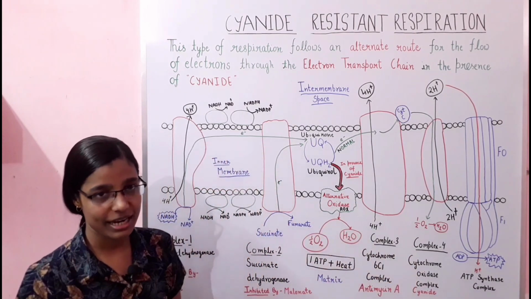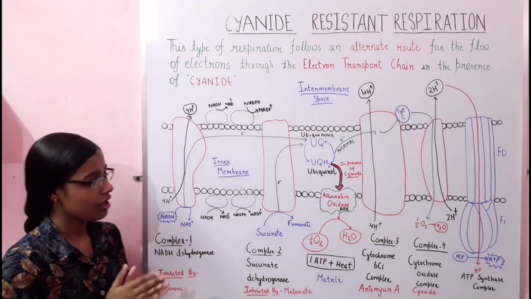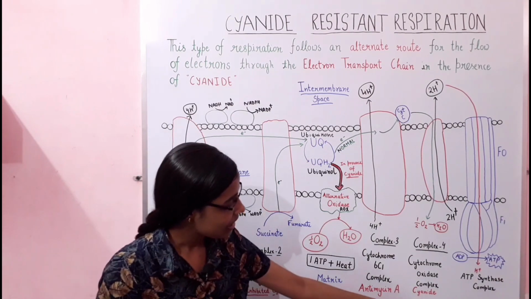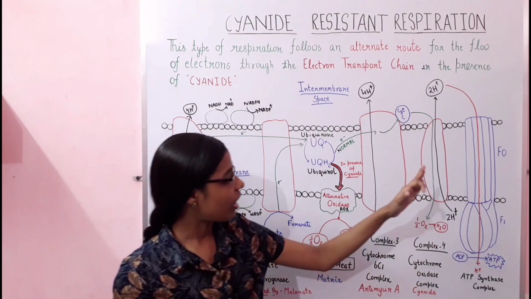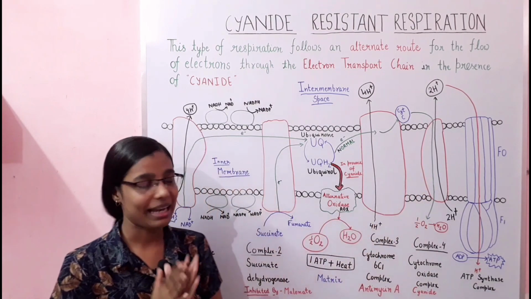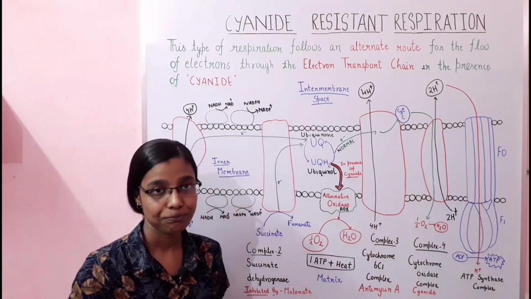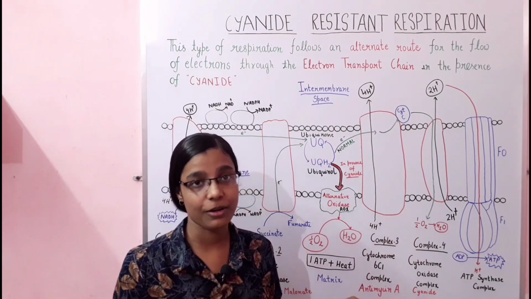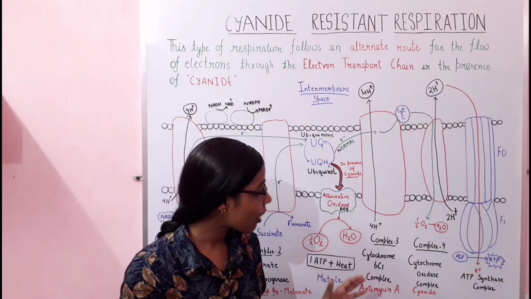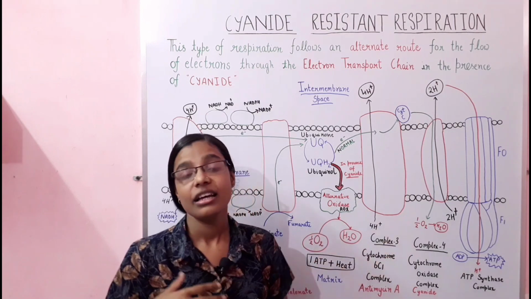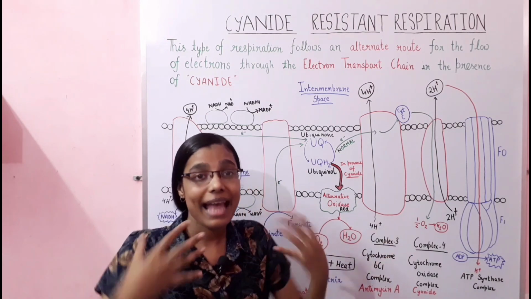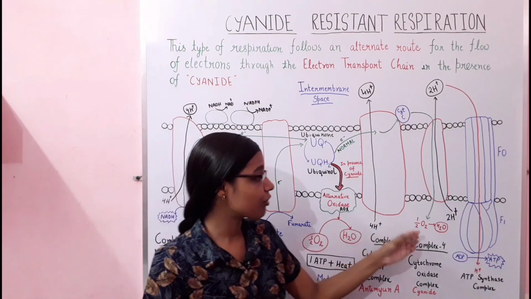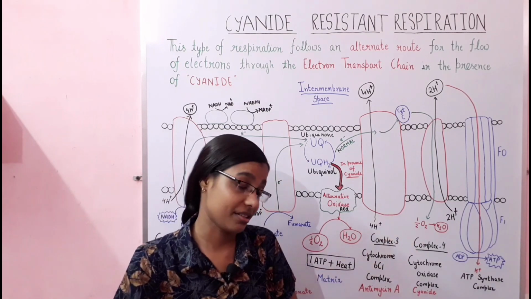Cyanide is an inhibitor that inhibits complex 4, your cytochrome oxidase complex of the electron transport chain. When cyanide is inhibiting complex 4, this complex cannot function properly. It cannot carry the electrons, and it cannot transfer the electrons to oxygen.